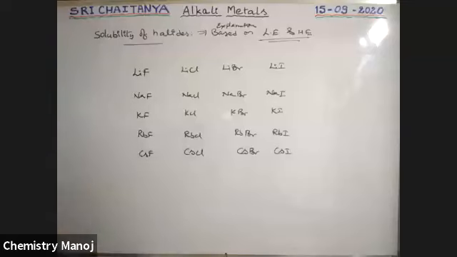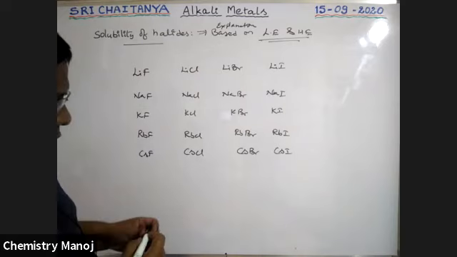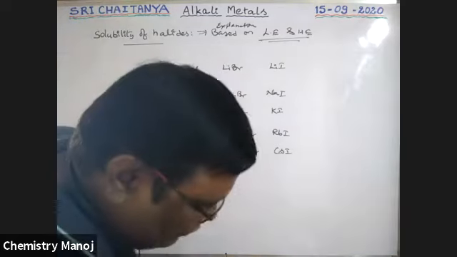These are the compounds. Please observe according to lattice energy and hydration energy.